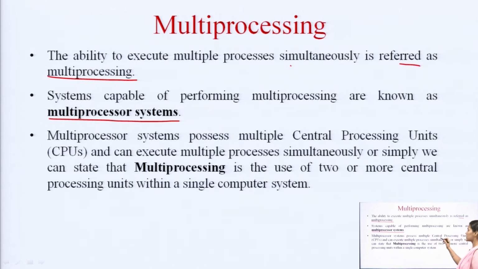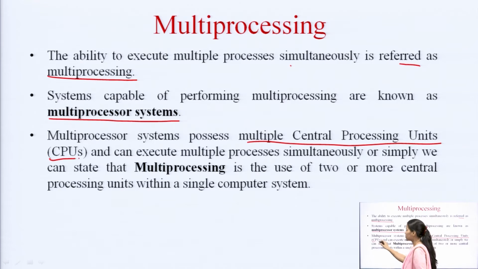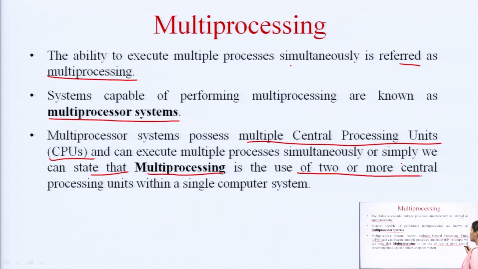Multiprocessor systems possess multiple central processing units. Due to the presence of multiple CPUs in such systems, they are capable of executing multiple processes at a time. We can simply state that multiprocessing is the use of two or more central processing units, that is CPUs, within a single computer system.